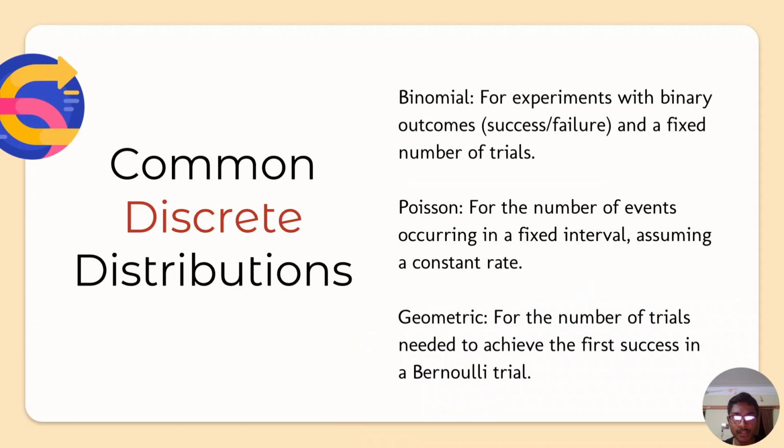Then we have common discrete distributions. We have the binomial, the Poisson distribution, and the geometric distribution. What does the binomial do? Let's take a look. The binomial is for experiments with binary outcomes such as success or failure, with a fixed number of trials. The best example we can take for this is the tossing of a coin, where we have heads or tails. For the Poisson distribution, we have a fixed number of events occurring in a fixed interval, assuming a constant rate. And next up is the geometric, which counts the number of trials needed to achieve the first success in a Bernoulli trial.